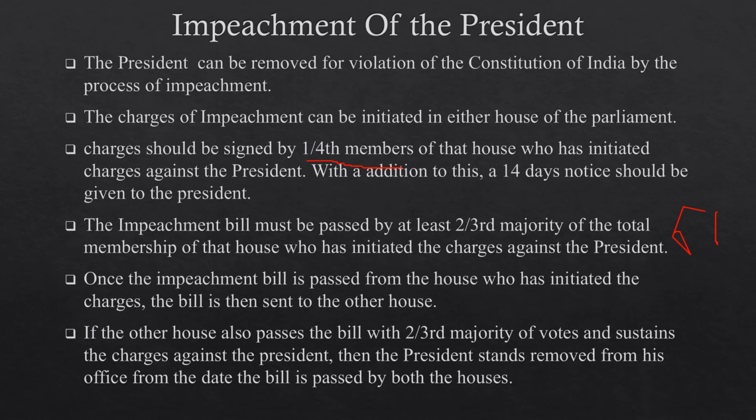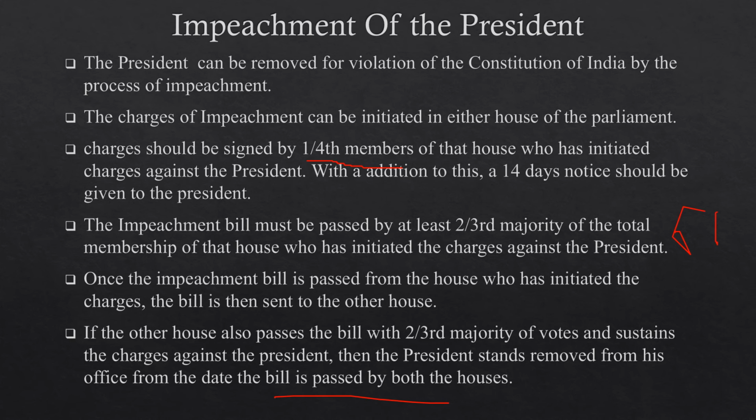Once the impeachment bill is passed by the house who has initiated the charges, the bill is then sent to the other house. If the other house also passes the bill with two-thirds majority of votes and sustains the charges against the president, then the president stands removed from his office from the date the bill is passed by both the houses. That means any of the houses can initiate the charge against the president.